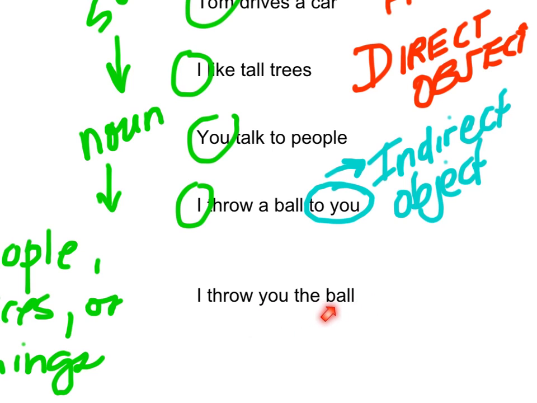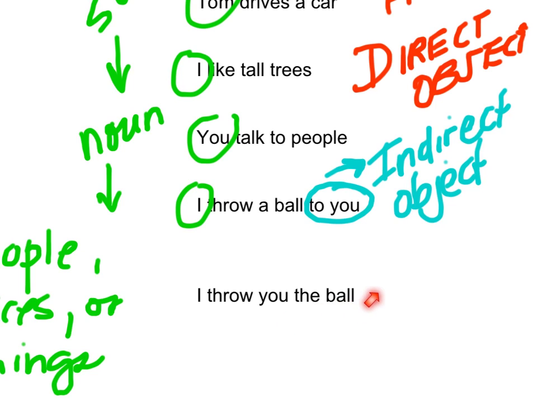In fact, we might change this around based on what we're emphasizing in a sentence. So German has flexibility like this as well. The funny thing in German, though, and we'll see this as we get further into it, is that I can actually say direct objects at the beginning of the sentence. I could say, the ball I throw to you. And that would be acceptable in German, and it, of course, is not acceptable in English.